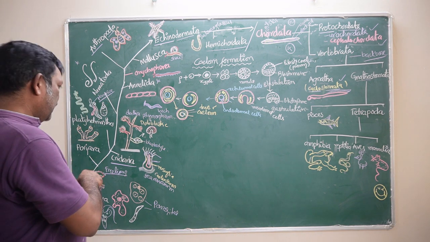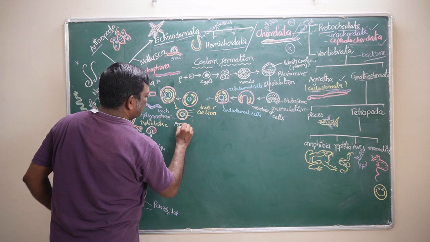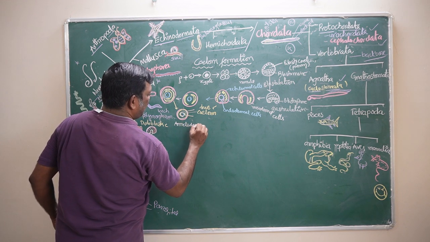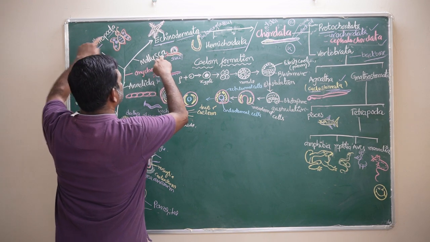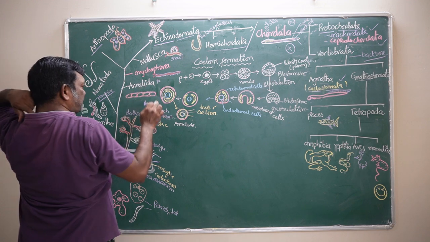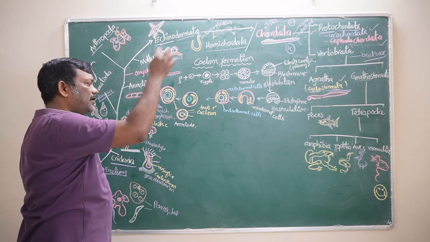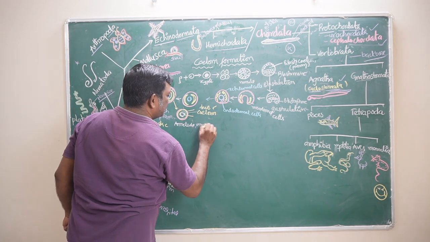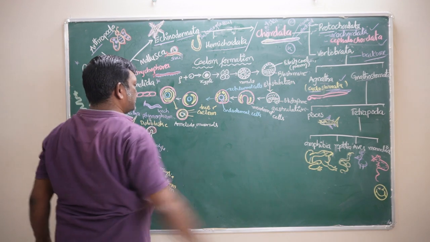Now this true coelom is present in Annelida, Onychophora, Arthropoda, Mollusca, Echinodermata, Hemichordata and Chordata. So Annelida onwards, all the animals are true coelomates.